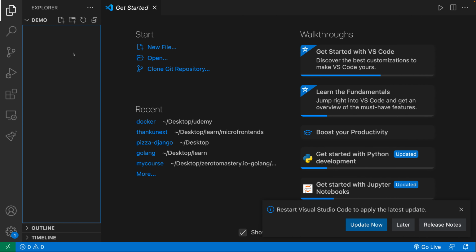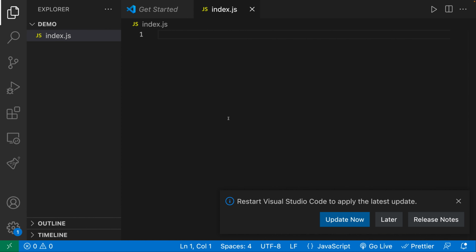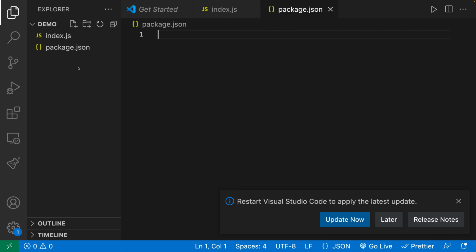So I went and opened up VS Code. Let me zoom in here. And inside of here, I am going to create an index.js file. And this is where our application is going to live. Now over here, I'm also going to create a package.json. This is going to contain information about the Node application that we have built, as well as any dependencies that we need. So let's go ahead and build out this app.